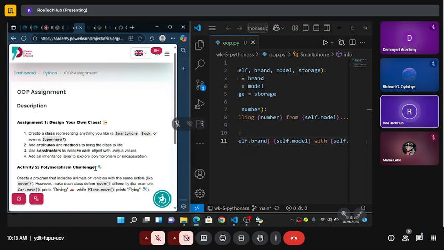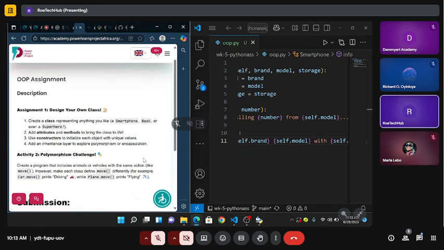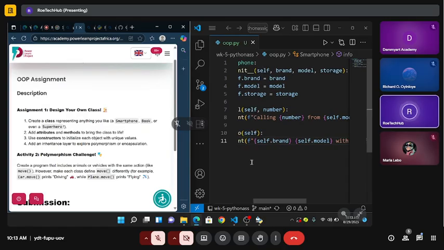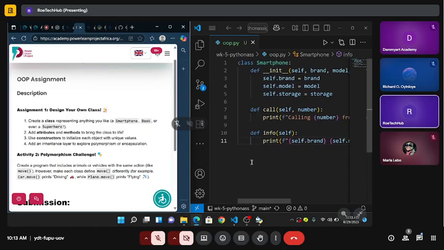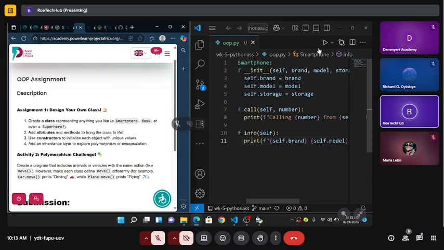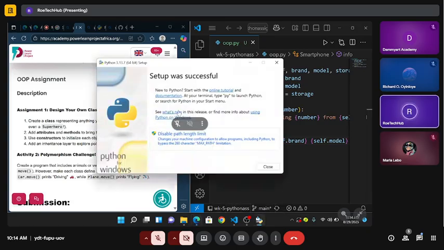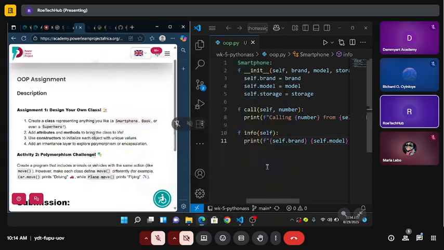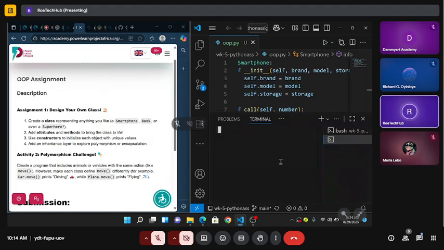Okay, so this activity 2 here, now I come with the problem. Should I do them inside the same file or two separate files? Well, since their class is going to be different, we can use the same file. But let me see if I can run Python now. I never even finished the installation then. Or have I? Okay, let's run this and see if we are lucky. Oh, no answer.